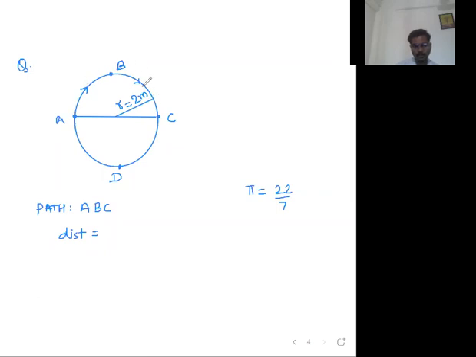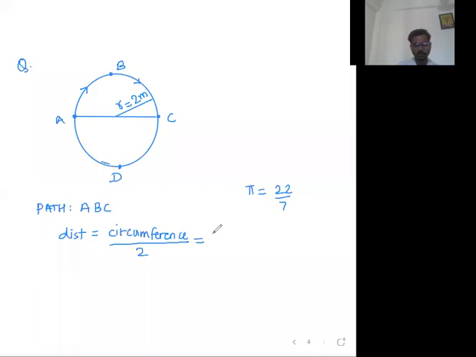What is the length of the half circle? Very simple. Circumference divided by 2. Half of the circumference will be equal to circumference upon 2.